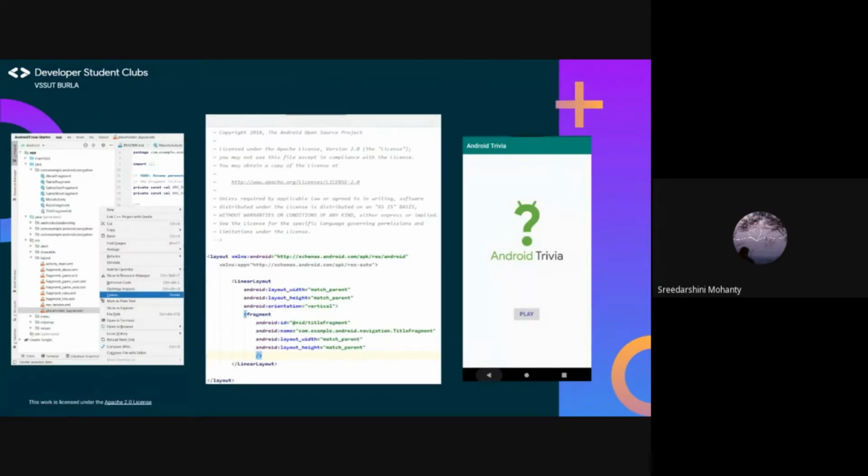Delete the placeholder.kt file and add a fragment to the activity main.xml as shown in the middle. Run the app, which would look like this shown on the right.